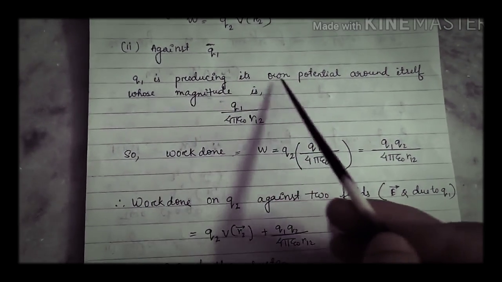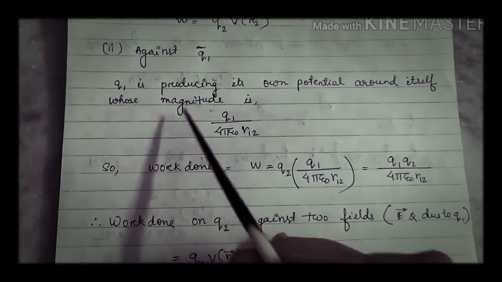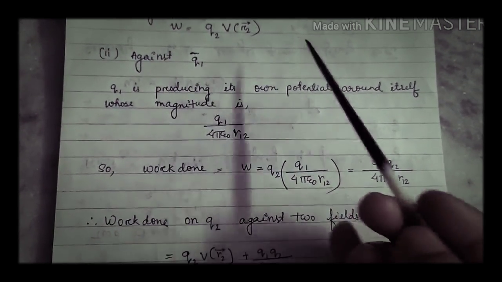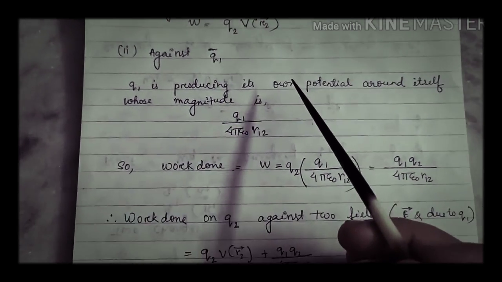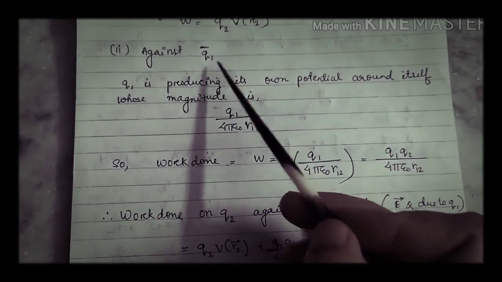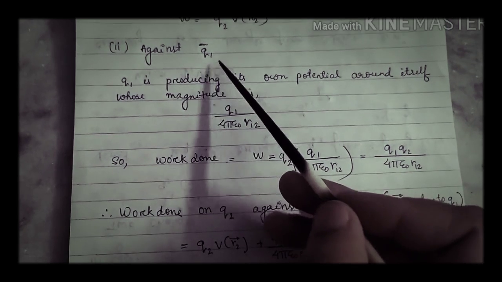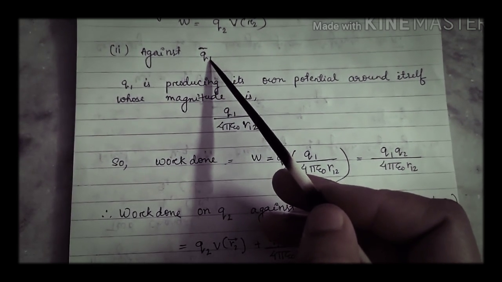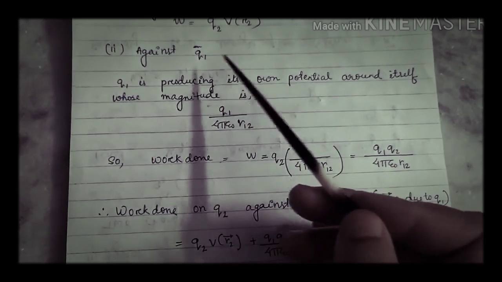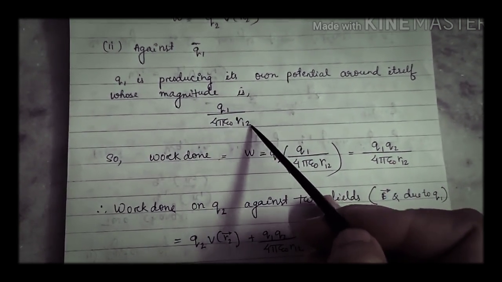Q1 is producing its own potential around itself. And what is the magnitude of the potential which the charge q1 is producing? We already know the potential produced at a distance. What is the distance here? The distance is r12.